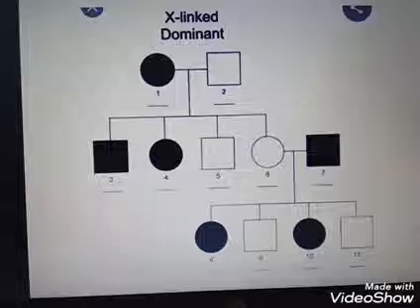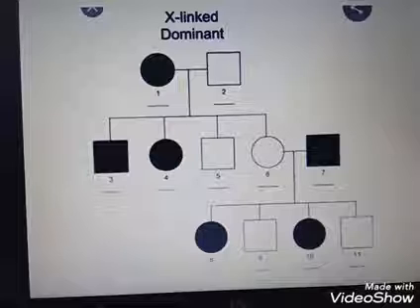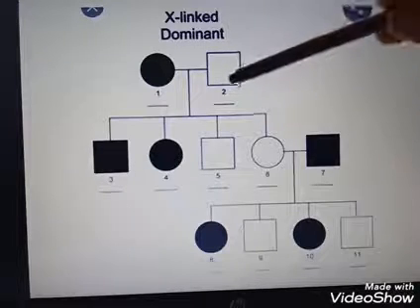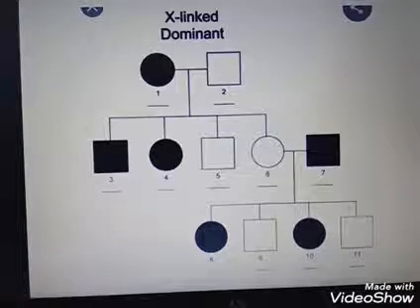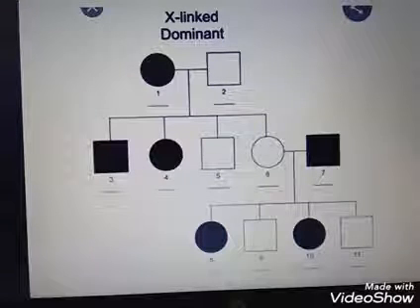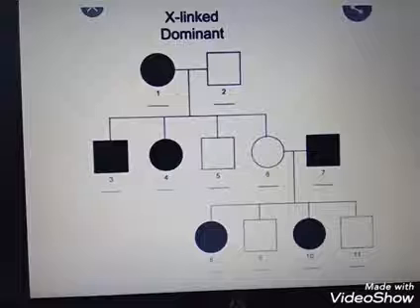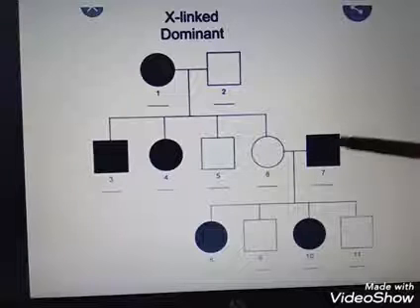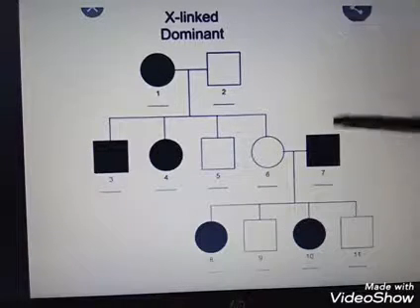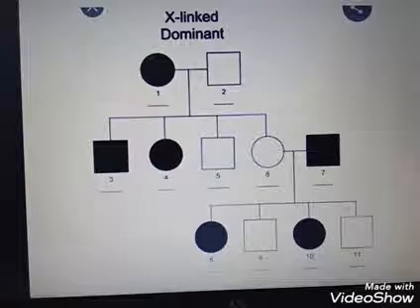When you get one pedigree, please look at these main features. Never transfer from father to son. Then the next criteria is all daughters of an affected father will be affected. Clear it is?